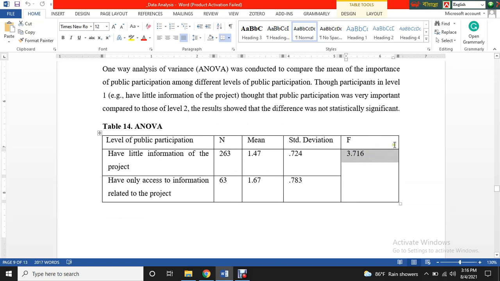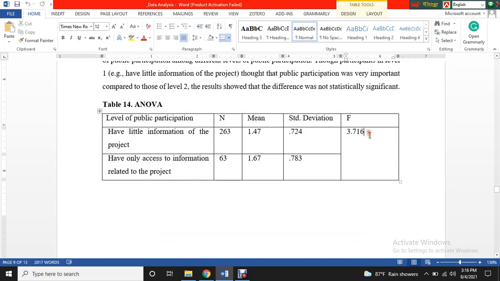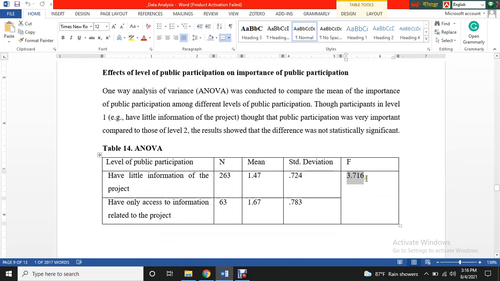I removed the p-value here because I only report the p-value when the F statistic is significant. I found the p-value from SPSS, and it is greater than 0.05. At that time, the F value is not significant, because the p-value associated with F is greater than 0.05.